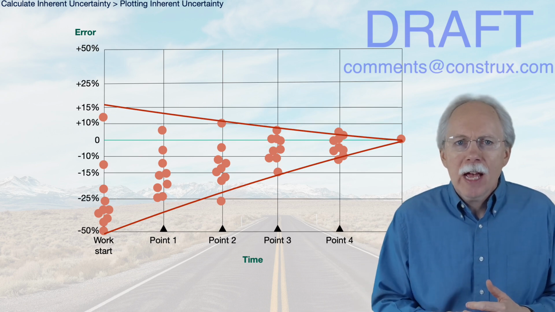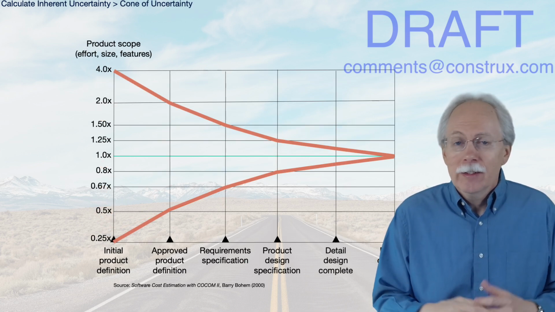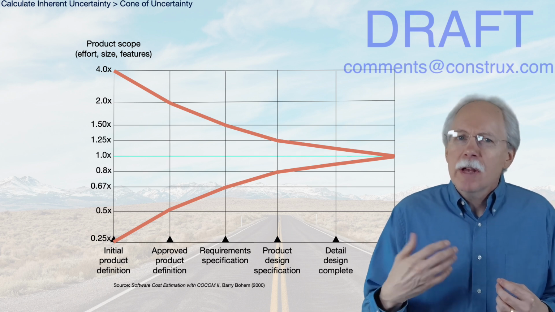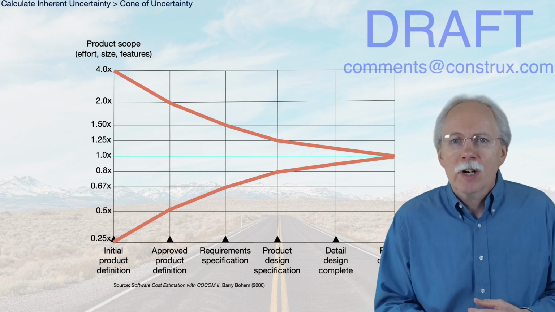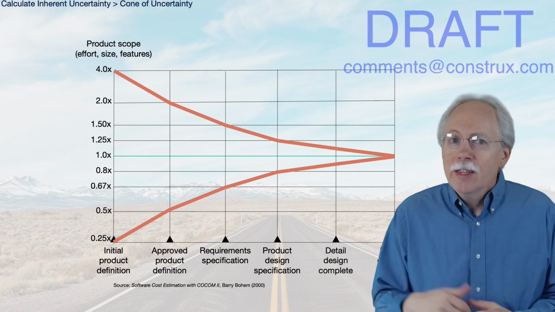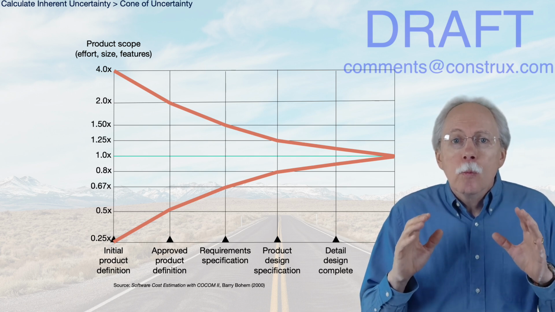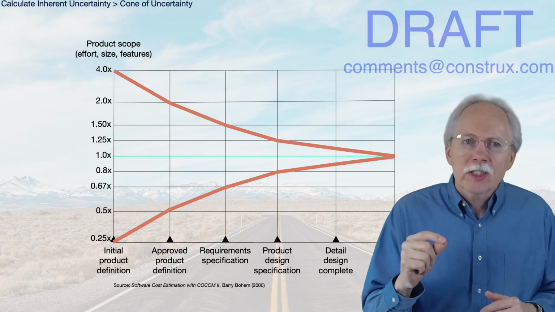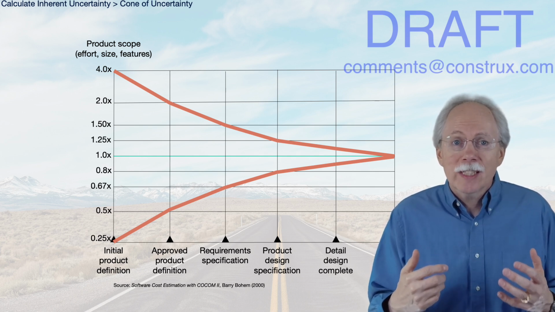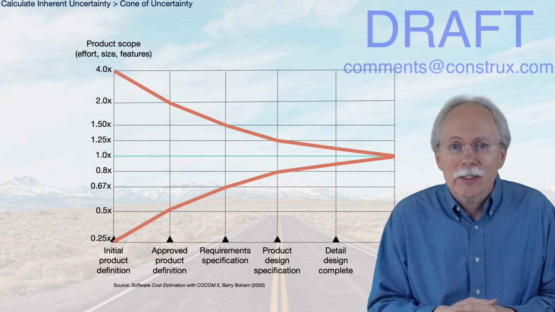A person named Barry Boehm actually came up with an initial set of numbers for inherent uncertainty. As I understand it, his first numbers were more based on his intuition. But then he got some real data from projects that showed that his intuition was pretty close. This is his data on the graph. His data was from well controlled projects with professional estimators. His data shows that software intensive projects tend to have maybe a 16x variation around those early estimates.